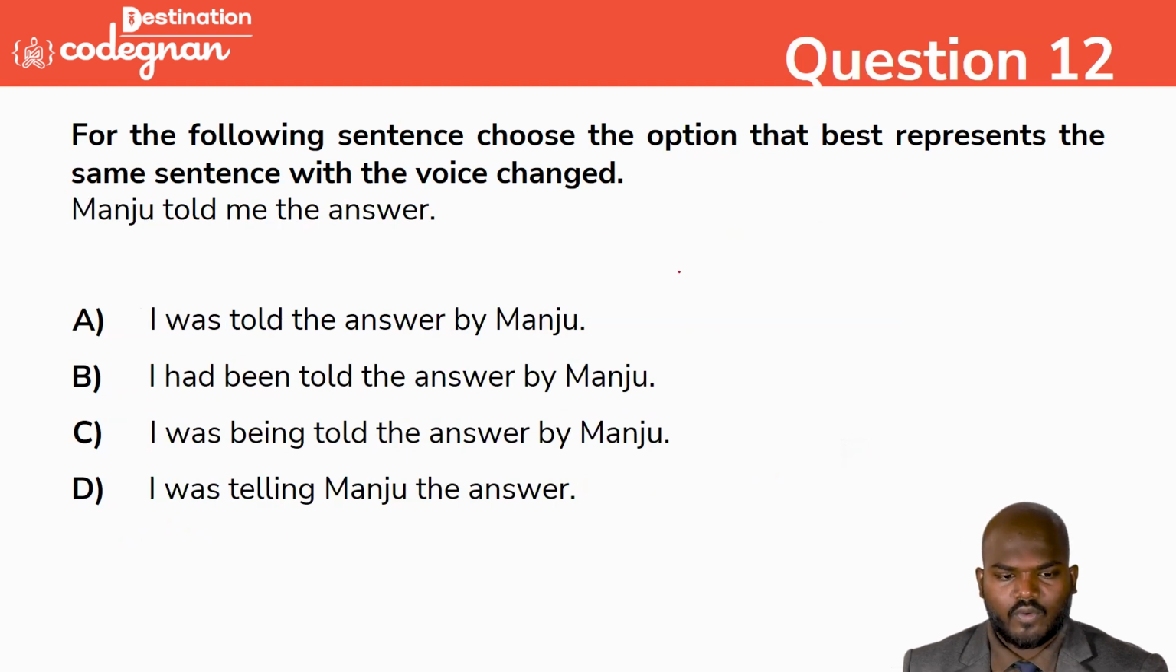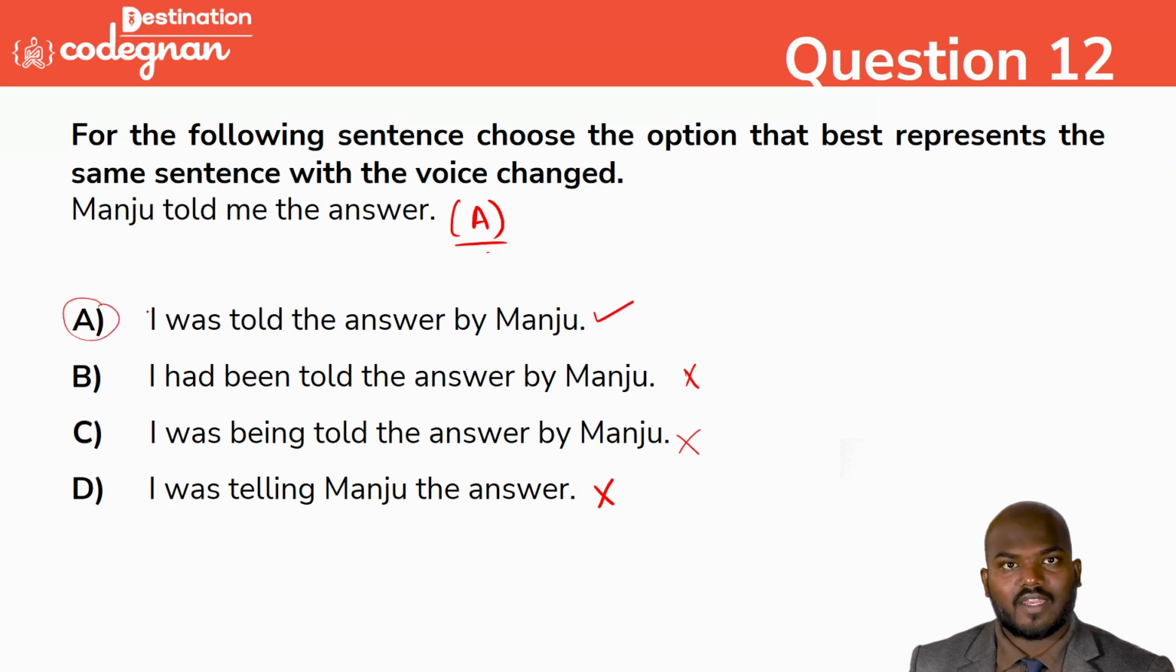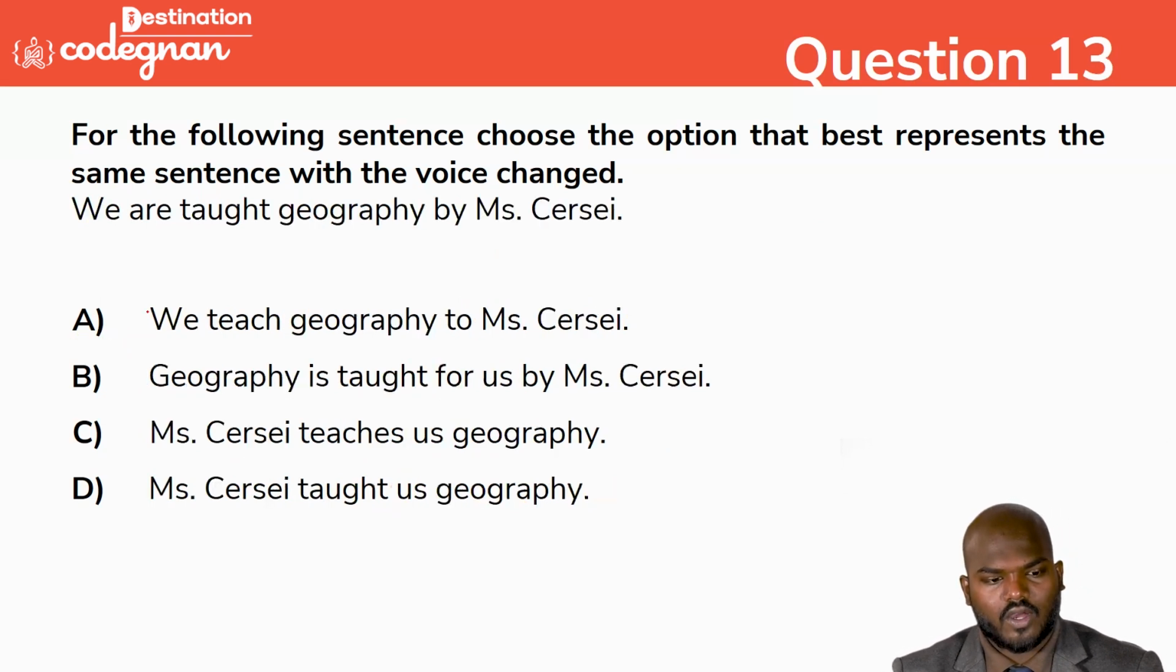First of all, the question they have given here is active. So obviously option D is the wrong answer. "I was being told the answer by Manju": the "being" is coming here, representing the continuous. "I had been", not at all, sir. Not so. I was told the answer by Manju. Option A is the correct answer. Got it, guys? Okay.